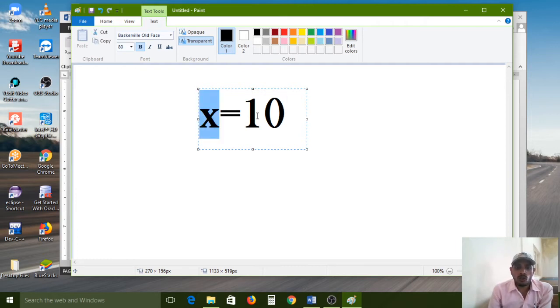If we store 10, what is the data type of the x variable? This is a digit, so internally the interpreter assigns only the integer data type, because here I stored the value 10, which is in number format. If it is in string format, internally it assigns the string data type. But 10 is a value without fractions. That's why only the integer data type is assigned to the x variable.